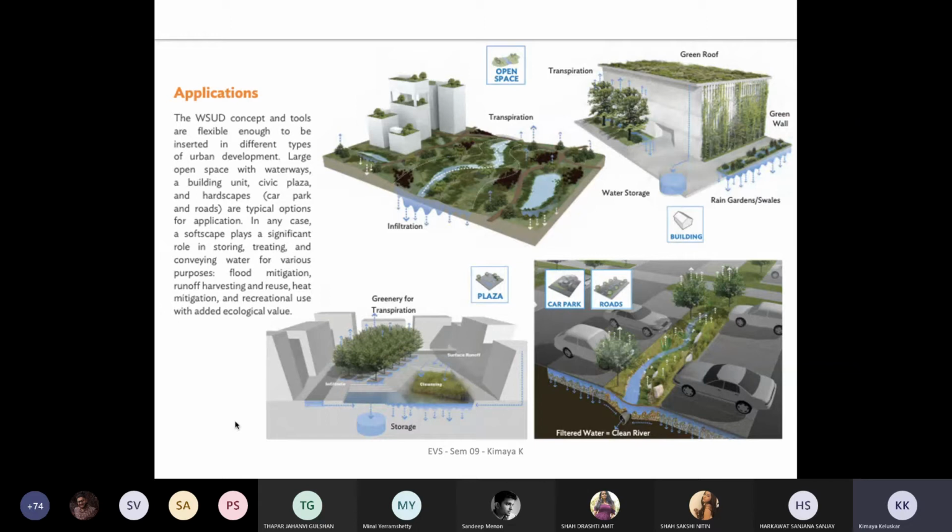So when you implement these in small pockets, the larger impact is going to be seen in your urban heat island effect, wherein the city temperatures will not be so high, and the difference of 10 or 7 degrees would be reduced. Plus, your social quotient or social recreational space value increases. So eventually, you are talking about a livable city.